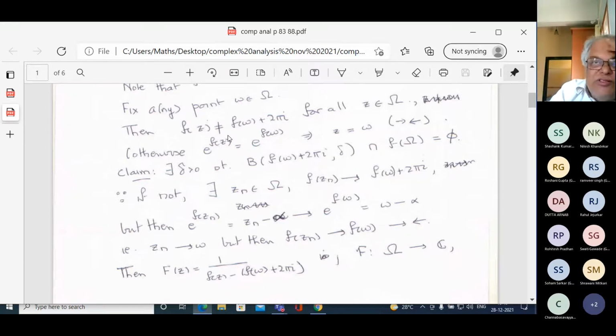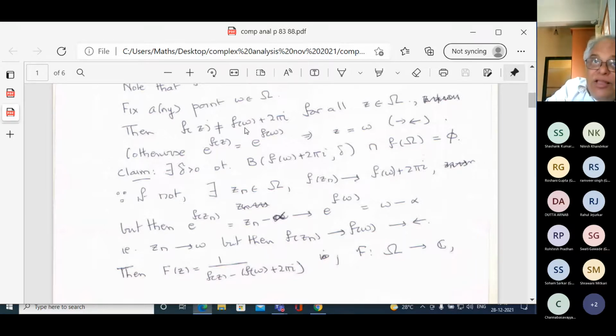This is where that log business is coming in: the exponential of the log is the function. There's some weird geometry going on here. But not just that f(z) is not equal to that; f(z) is far away from this, no matter which w you choose.